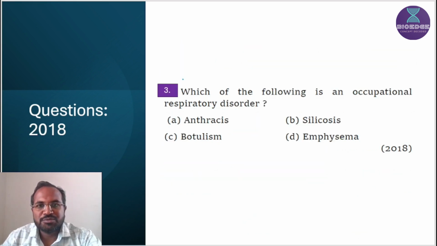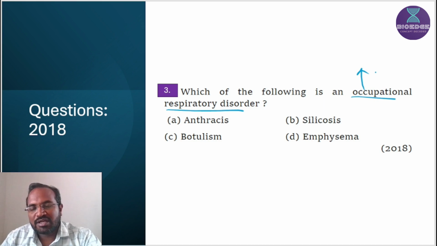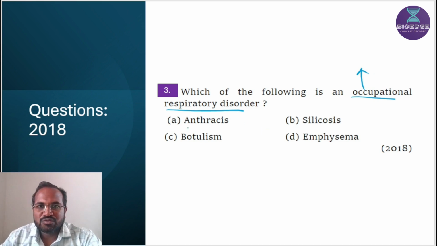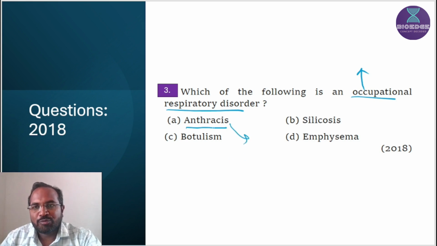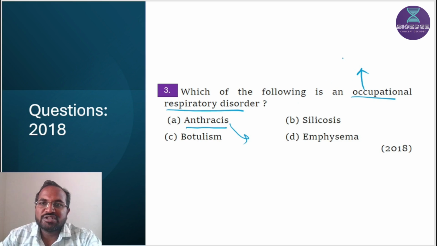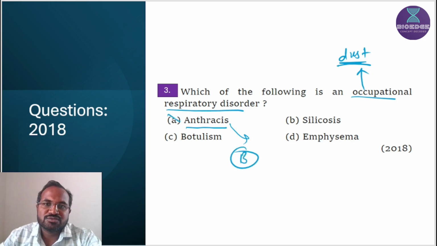Then the next one is: which of the following is an occupational respiratory disorder? Occupational respiratory disorders happen because of the working environment. So first one is anthracis. Anthracis is a bacterial disease. It is not an occupational disorder, because occupational disorders happen because of dust, and anthracis happens because of bacteria. So this is not the correct answer.